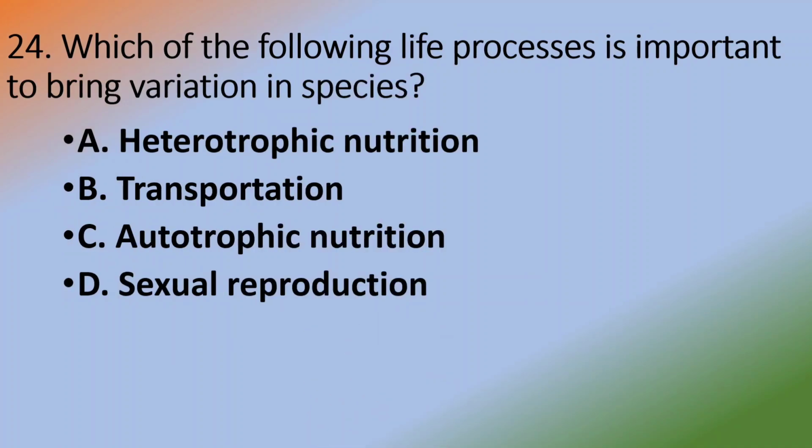Which of the following life processes is important to bring variation in species? A. Heterotrophic nutrition, B. Transportation, C. Autotrophic nutrition, D. Sexual reproduction. Answer is option D. Sexual reproduction.